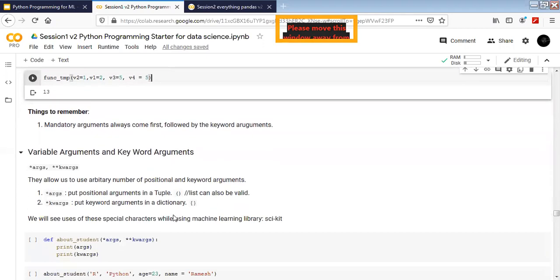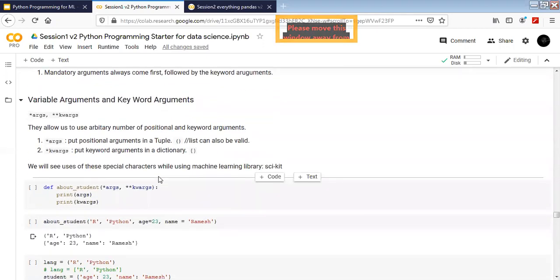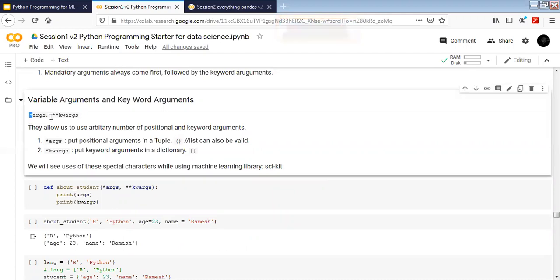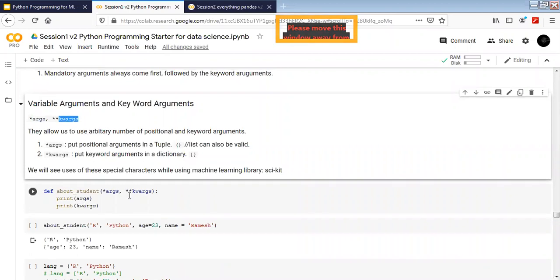All right. Let's move to the variable argument and keyword argument. So in code, in many places you are going to see something like star args and star kwargs. Okay, the args can be changed to anything. You can call it star Amit, star Deepak, star Diwali, whatever you want to call it. So these words are actually arbitrary, but most people are going to follow this convention. Star args and double star kwargs you are going to get.